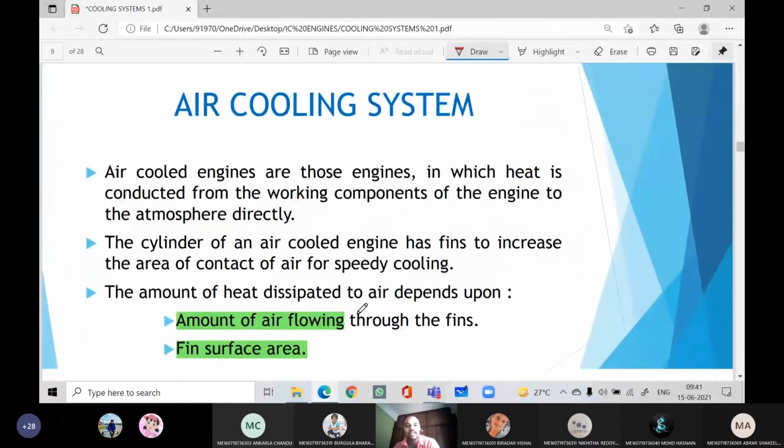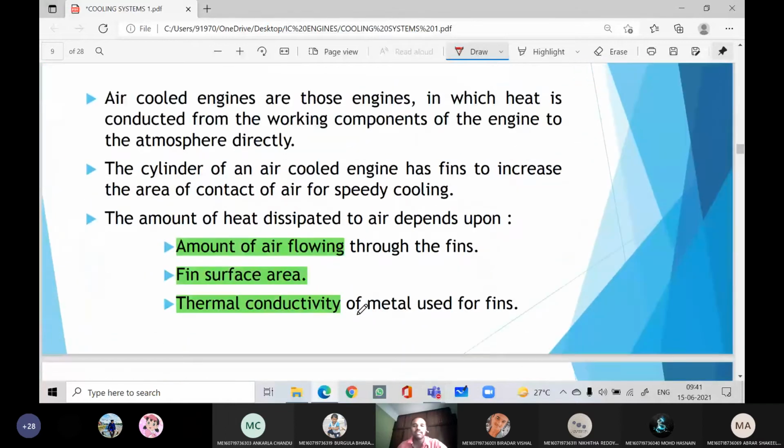Air cooling system. As we know, the air cooling system doesn't have any parts except the fins. This is employed in most two-wheelers. Air cooled engines are engines in which heat is conducted from the working components of the engine to the atmosphere directly. So we are releasing the heat directly to the atmosphere. The cylinder of the air cooled engine has fins to increase the area.